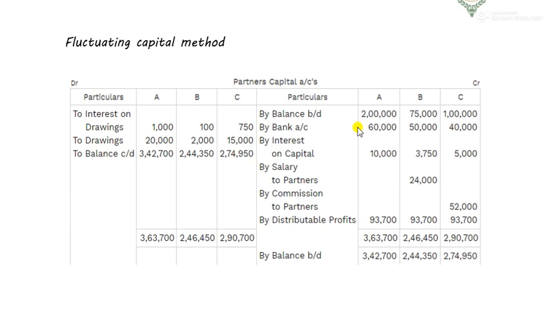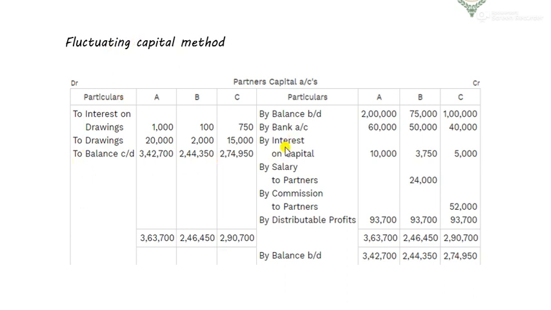No, first it will be added to the capital. Then whatever the partner wishes to draw, whatever money the partner wishes to take, will come over here, drawings. These drawings are the money that a partner withdraws from the firm. Other than that, everything that is added to the capital of a partner is recorded on the credit side, and everything that reduces the capital of a partner is recorded on the debit side.